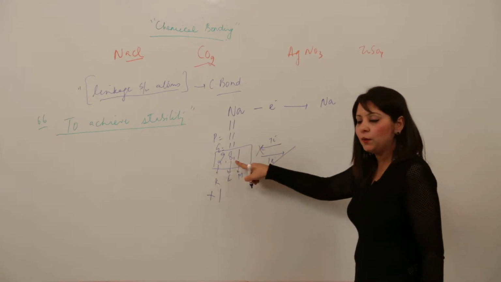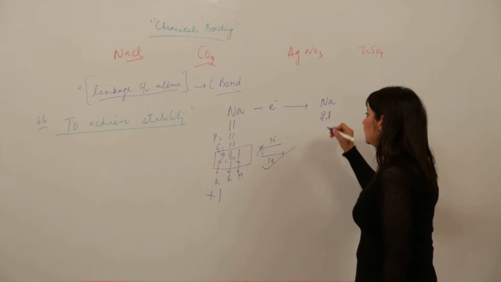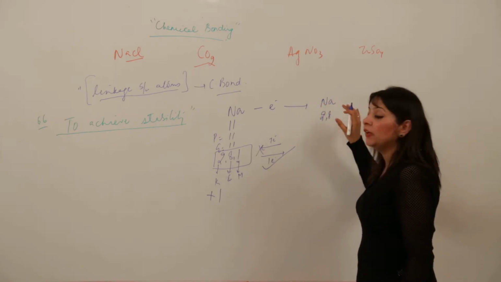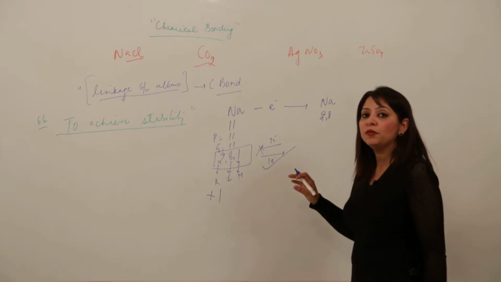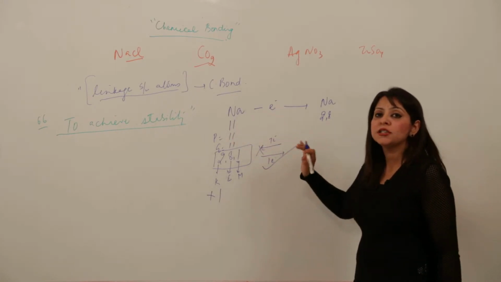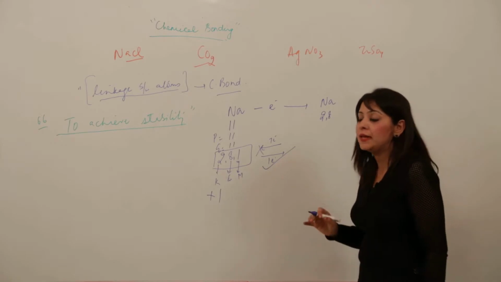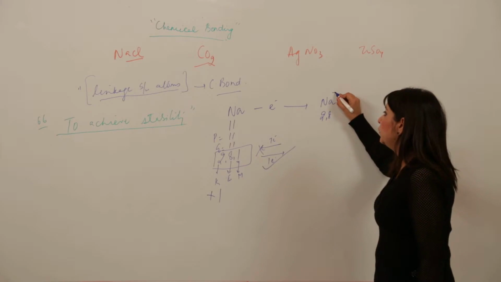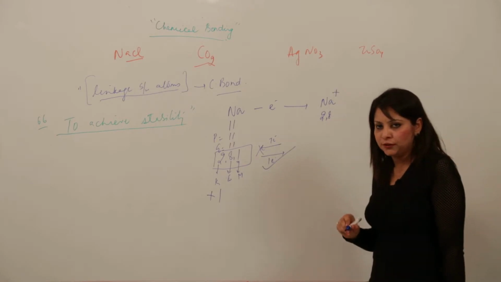See, earlier it was 2,8,1, now after losing it will be 2,8, and it will no longer remain an atom, it will now become an ion, because the number of protons and electrons were the same in it, but after losing, the number of protons and electrons no longer remain the same. Now the positive charge exceeds by 1 unit, therefore it will become Na+, right?